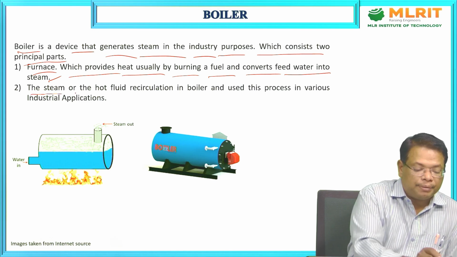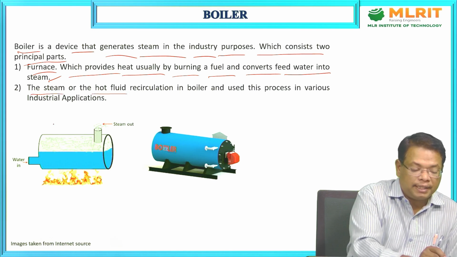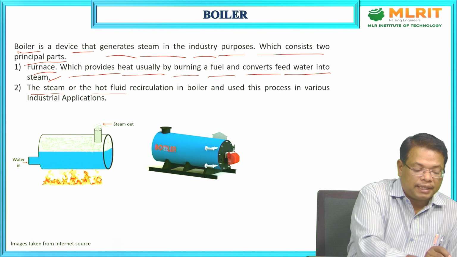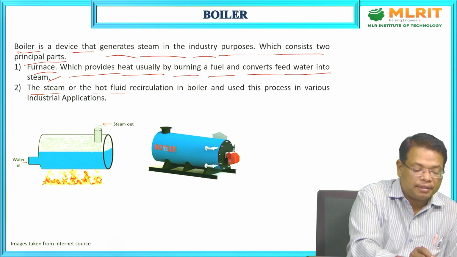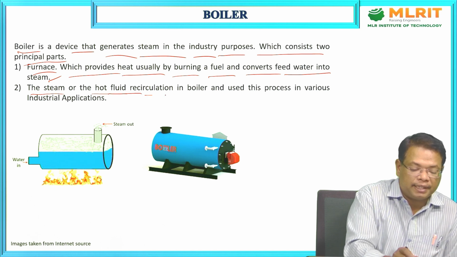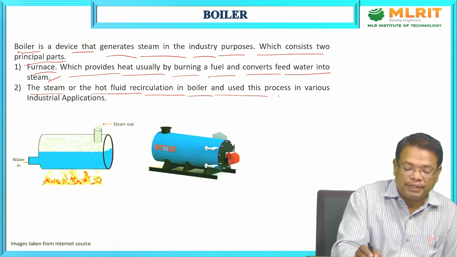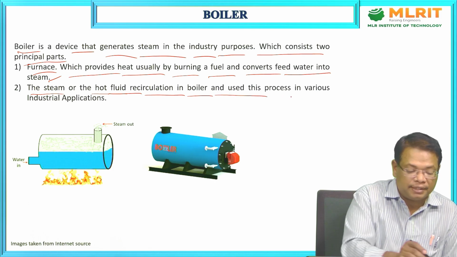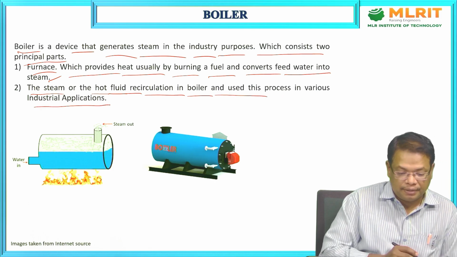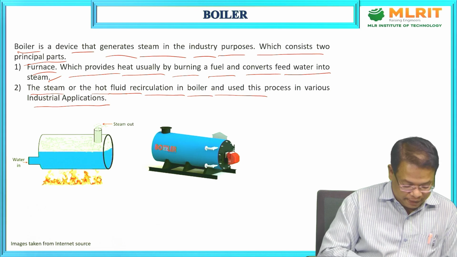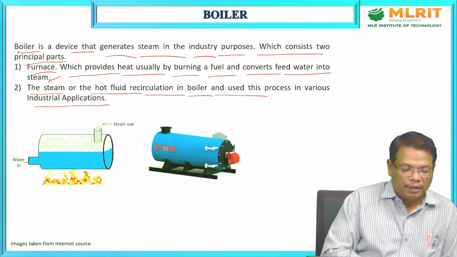The second principal part is the steam or the hot fluid, which is recirculated in the boiler and used in various industrial applications. So these are the two major things in the boiler.